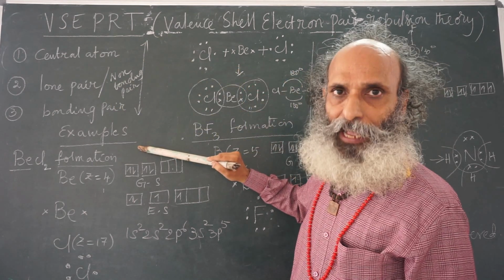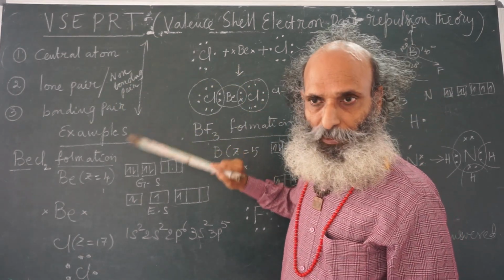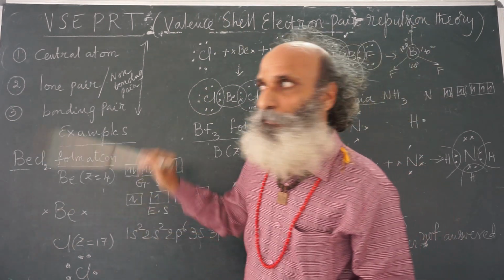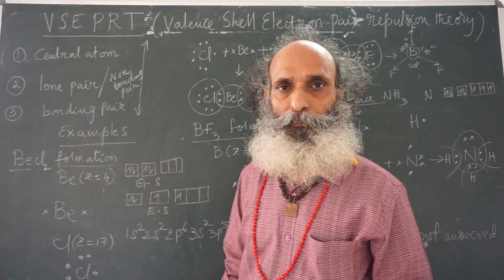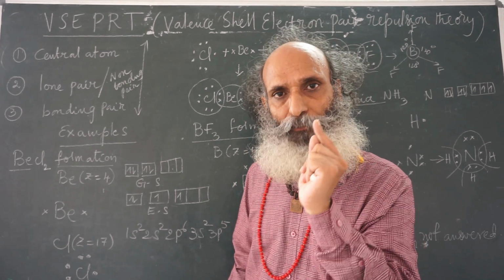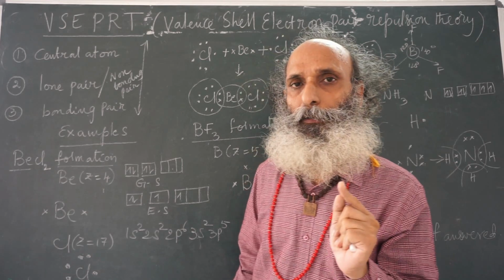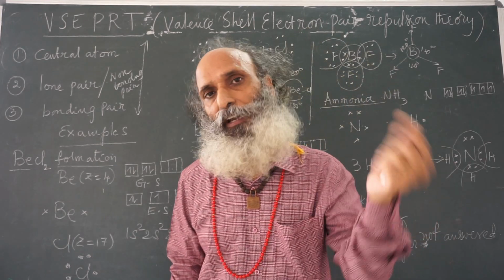I will just give a recap of this. In valence shell electron pair repulsion theory, there will be a central atom. Central atom means only one atom in the molecule of one particular element, and there are more atoms of a different element.